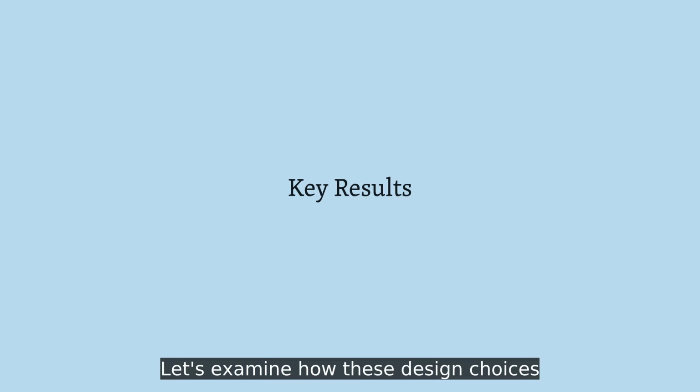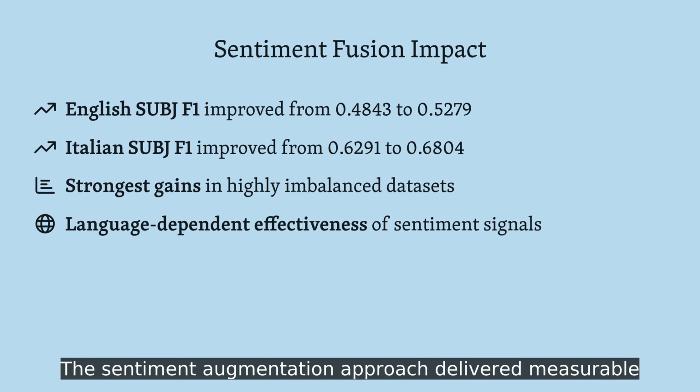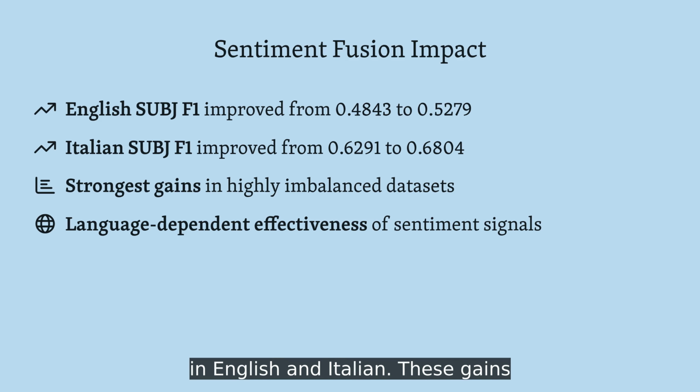Let's examine how these design choices translated into measurable improvements. The sentiment augmentation approach delivered measurable improvements, particularly for detecting subjective sentences in English and Italian. These gains validate the core hypothesis while revealing that the effectiveness of sentiment signals varies significantly across languages.